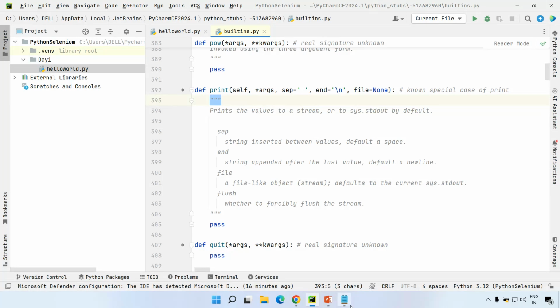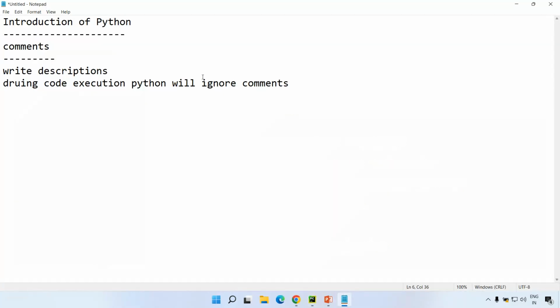We will see a simple example. Let us write a few more important points. Comments are used to write descriptions. During code execution, Python will ignore comments. That means comments are non-executable code. Also, we need comments to make code maintenance easy. Today you have specified some logic in a function.